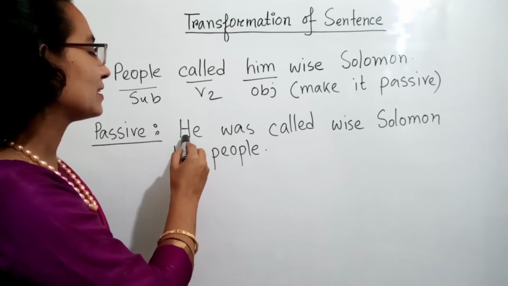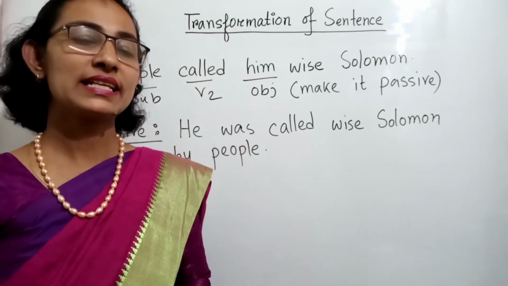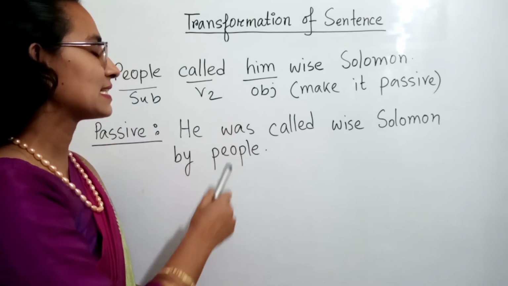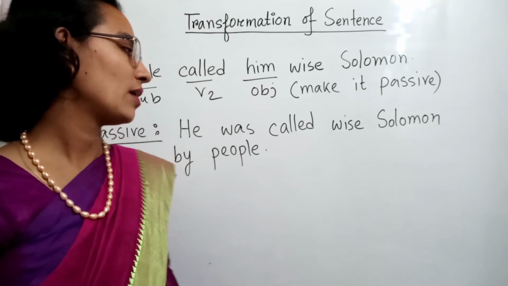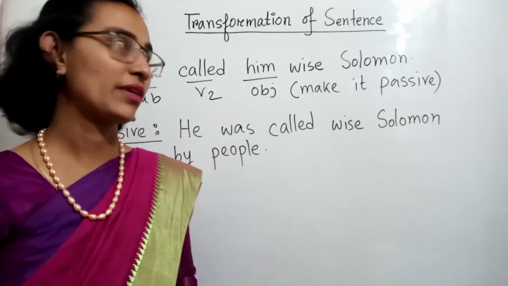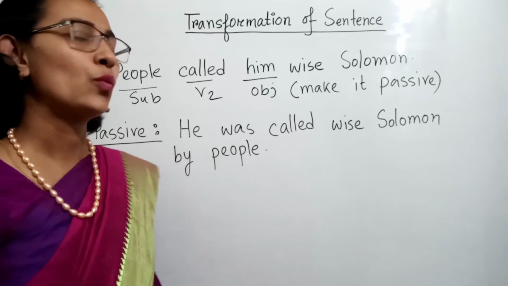And after the object, then we will use an auxiliary verb. That means if it is present tense, that time we will add here am, is, are, or if it is past tense, then we will add here was, were. This is a past tense, that's why we use here was.